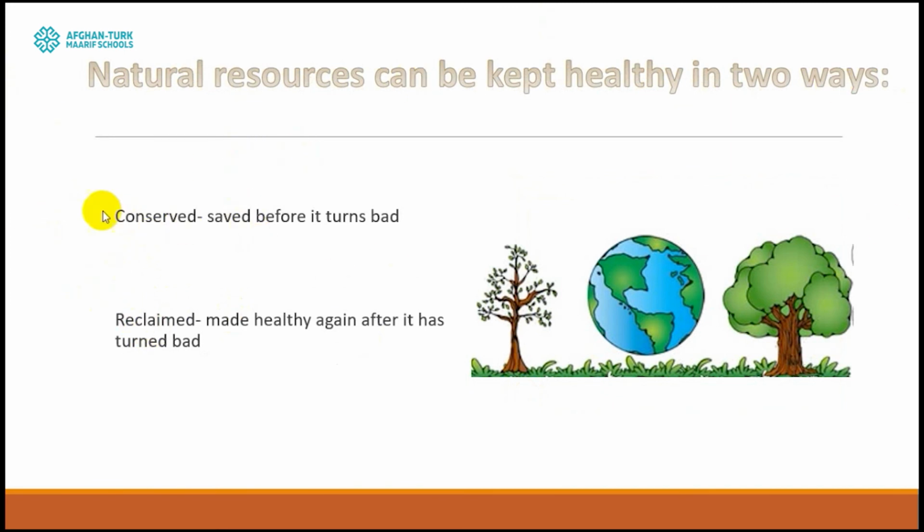There are two steps by which we can conserve our natural resources. The first one is that natural resources have to be conserved or saved before they turn too bad, and natural resources have to be reclaimed or made healthy again after they have turned bad.